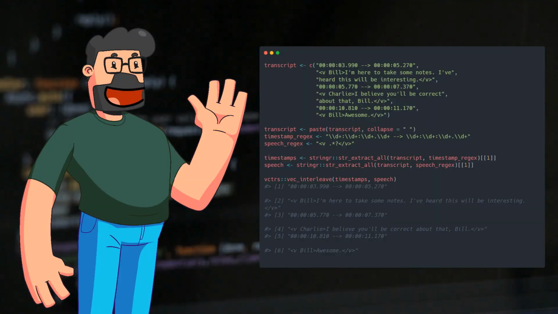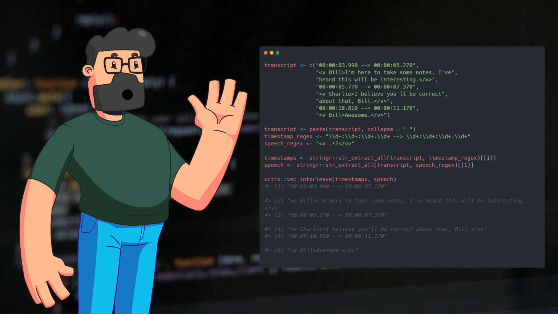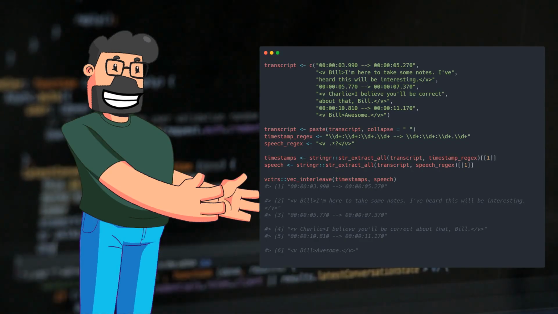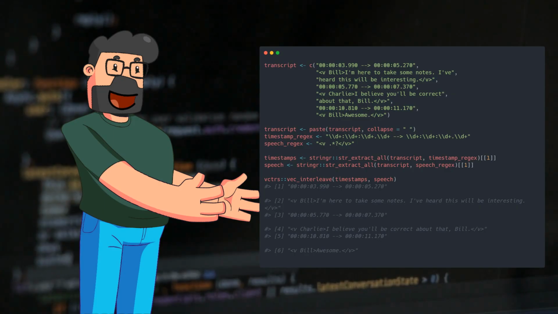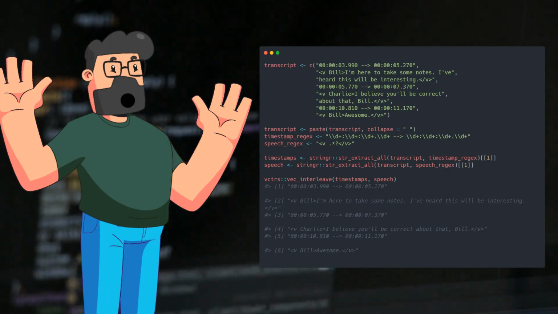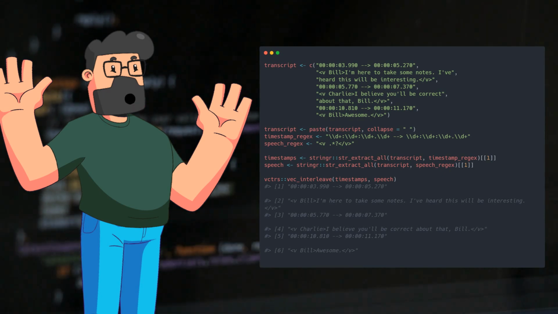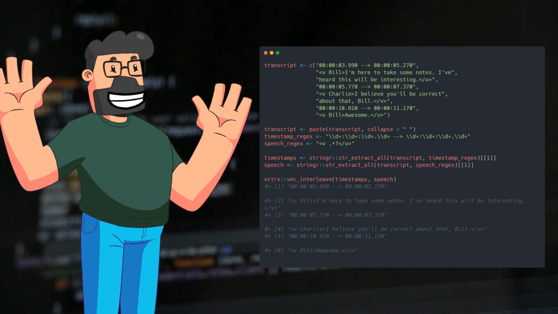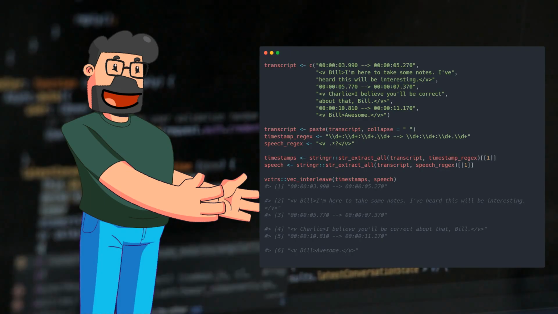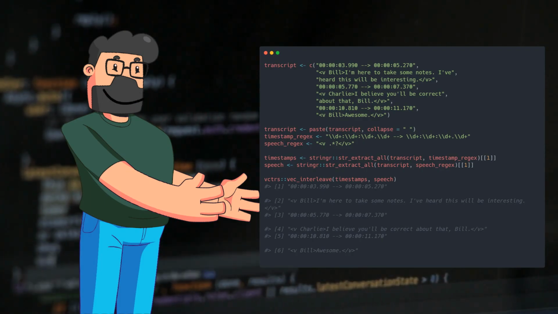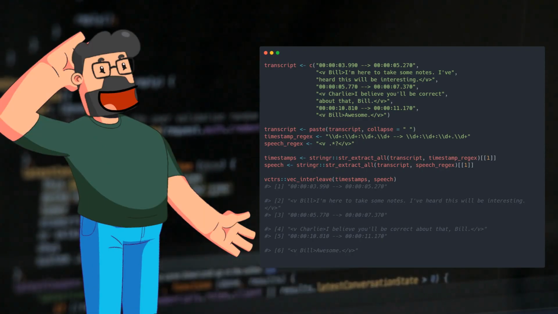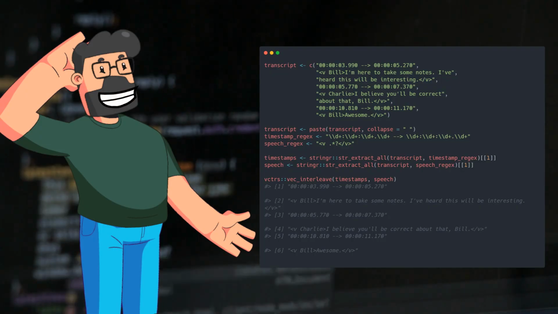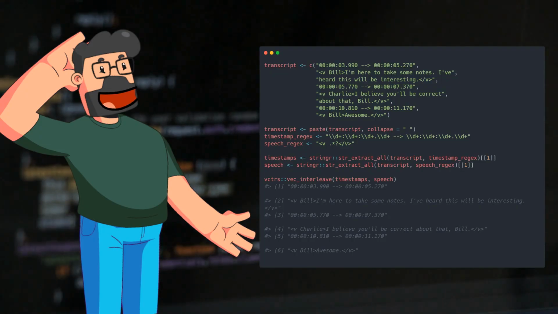Now, diving into the solution that can help tackle this issue. The key here is to use the paste function to merge the transcript lines into a single long string. Following this, regular expressions come to the rescue in extracting the timestamps and speech segments. By cleverly using stringr functions to match patterns, you can separate the timestamps from the spoken lines and then interleave them together to get the desired output.